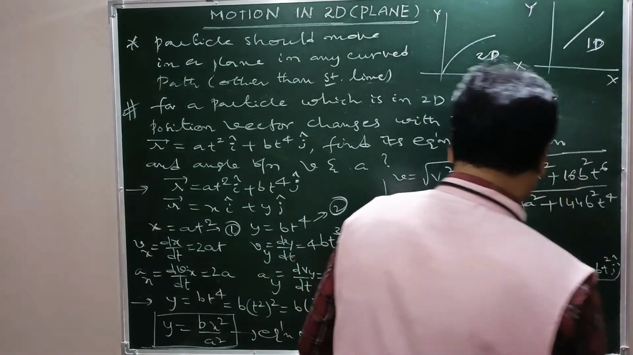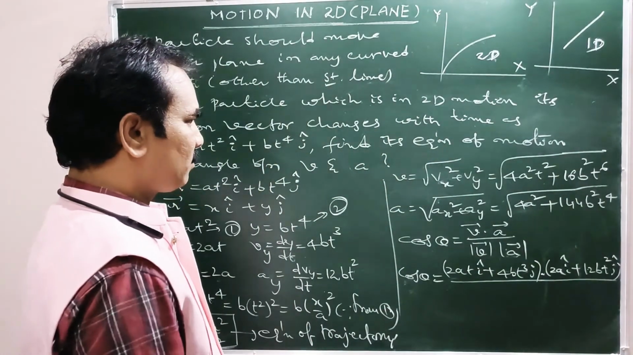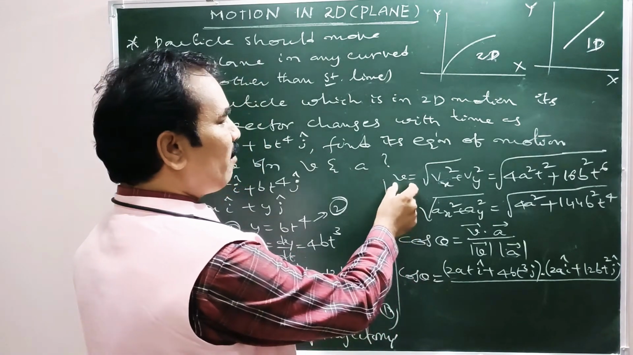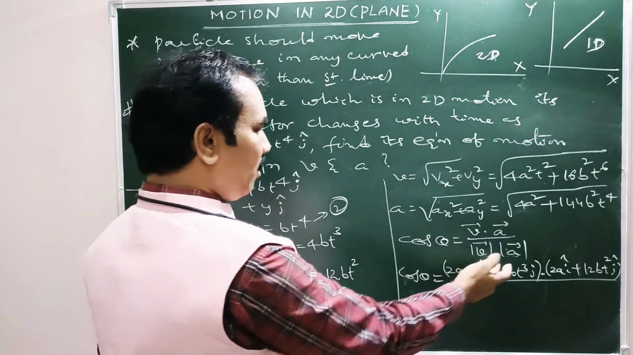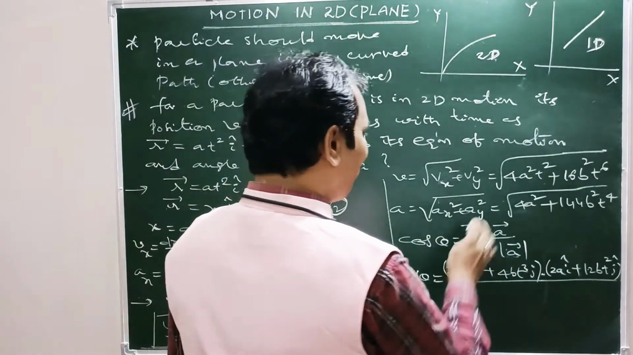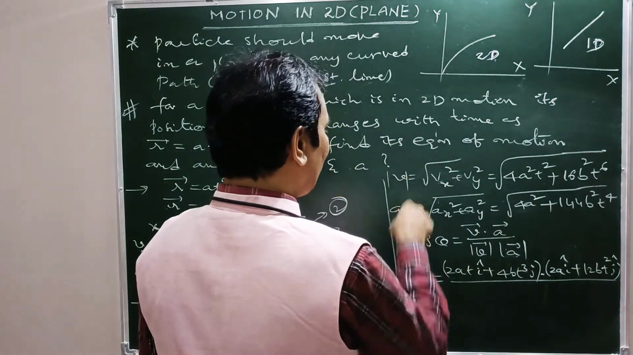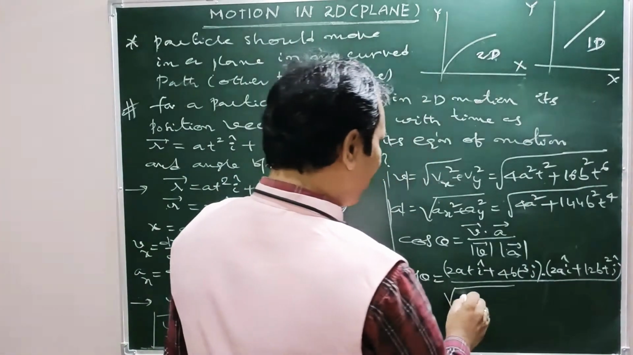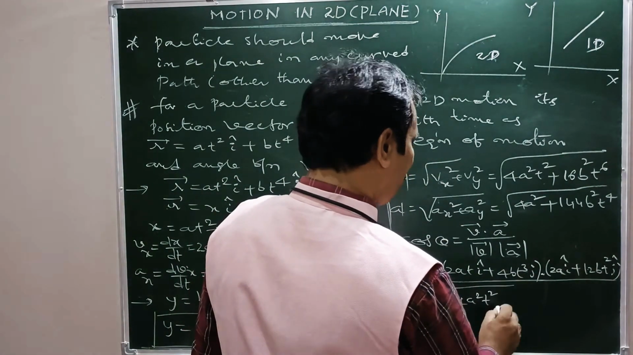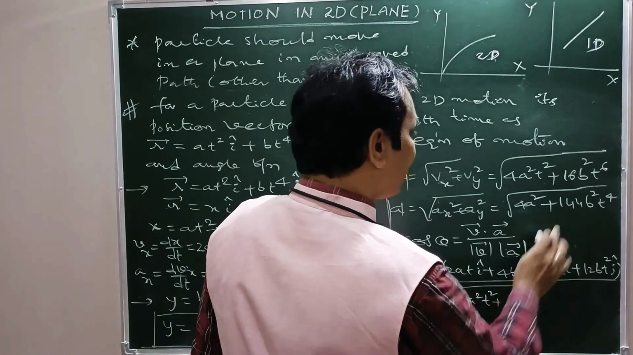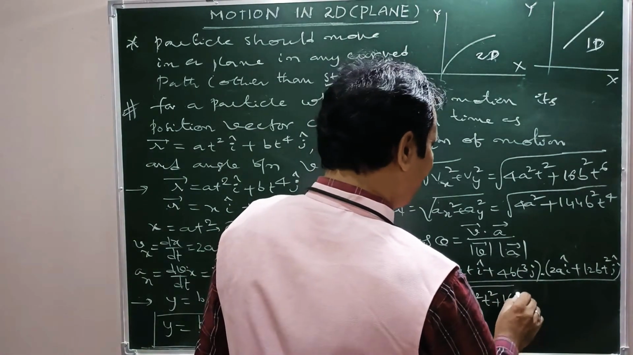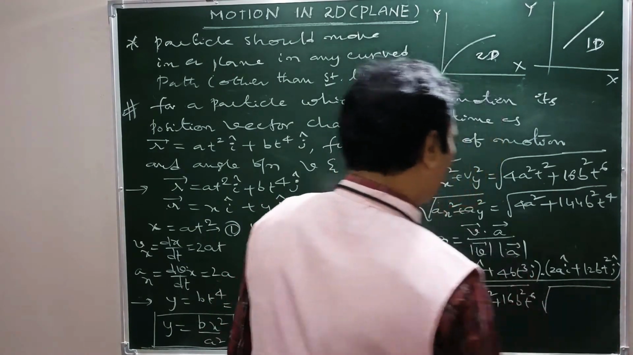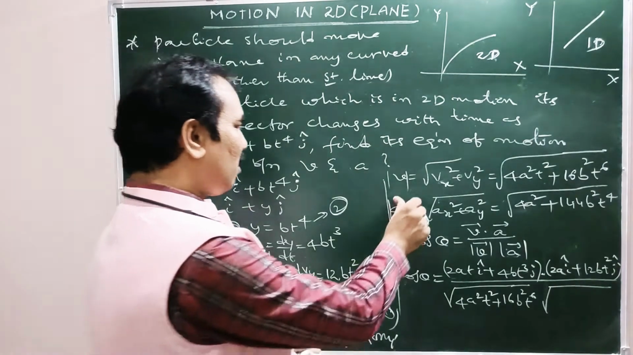Whole divided by mod V bar times mod A bar. This is mod V bar, and this is mod A bar. Mod V bar means root over 4a square t square plus 16 b square t power 6, into root over mod A. This is mod A.